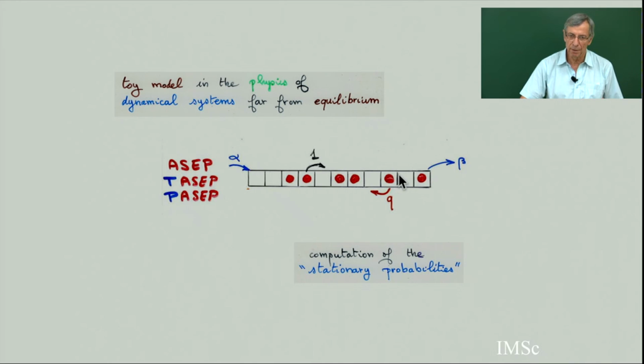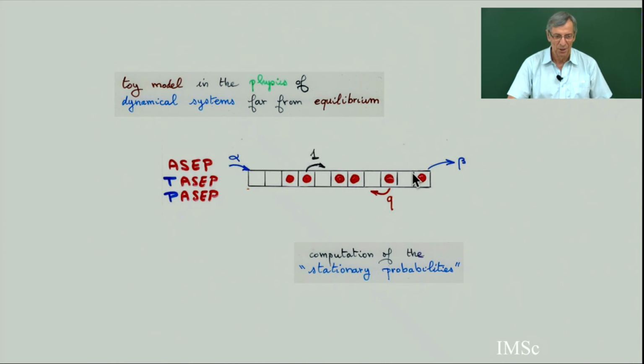The most general PASEP is in fact with 5 parameters, where you can also get out from the first cell, or you can get inside from the last cell. So there are 5 parameters, but for simplification, we will, in this chapter, work only with the 3 parameters.